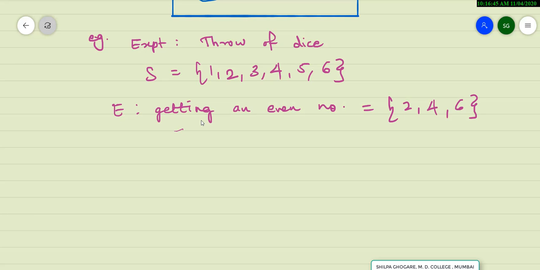Now consider another event O, which is getting of an odd number. Getting an odd number, which we have already seen, it is 1, 3 and 5. Now you can very easily look at the two subsets and see that they have nothing in common. That means their intersection is empty.